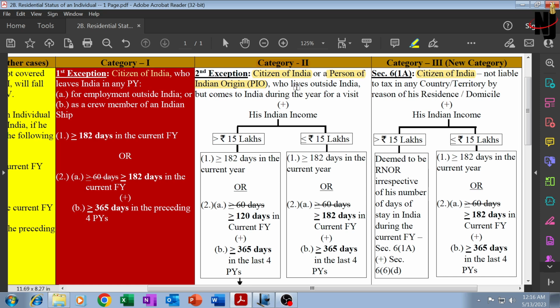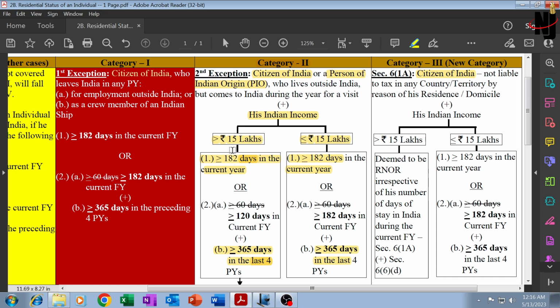A citizen of India or person of Indian origin who lives outside India but comes to India during the year for a visit, and his Indian income is greater than 15 lakh, then the rules are slightly different, the basic conditions are slightly different. If his Indian income is up to 15 lakh, then the rules are slightly different. The first basic condition will always remain same, 182 days or more in the current previous year. It is only the second basic condition, part A, which will undergo changes. Part B will remain same, 365 days or more in the immediately preceding 4 previous years. That will always remain same.